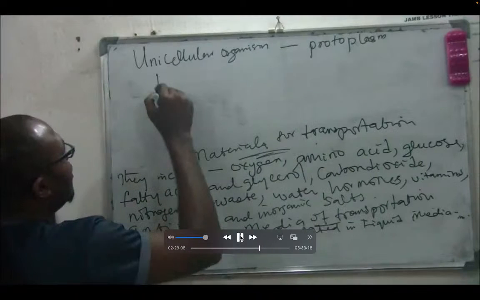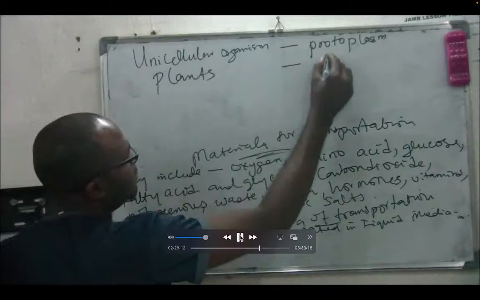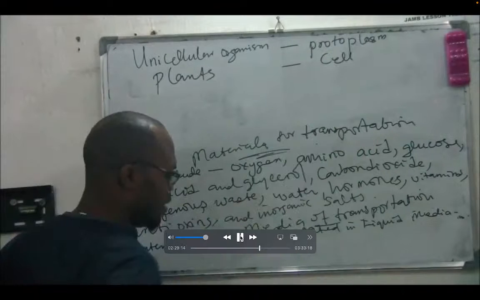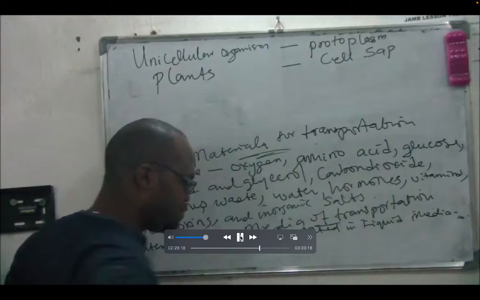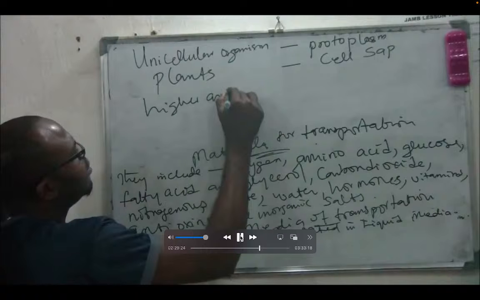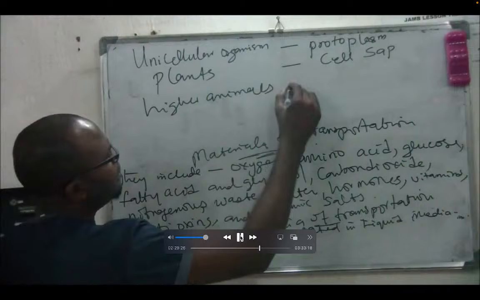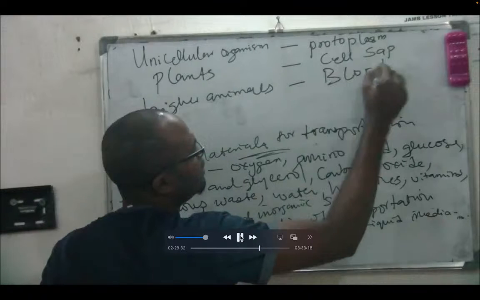Plants. What transports for plants? Cell what? Cell sap. That's what does transport for plants. Do you know what transports for them? Blood. That's what you use in transporting your oxygen.